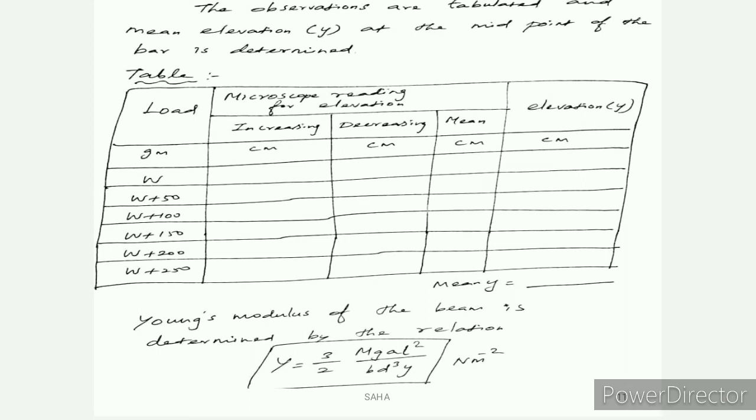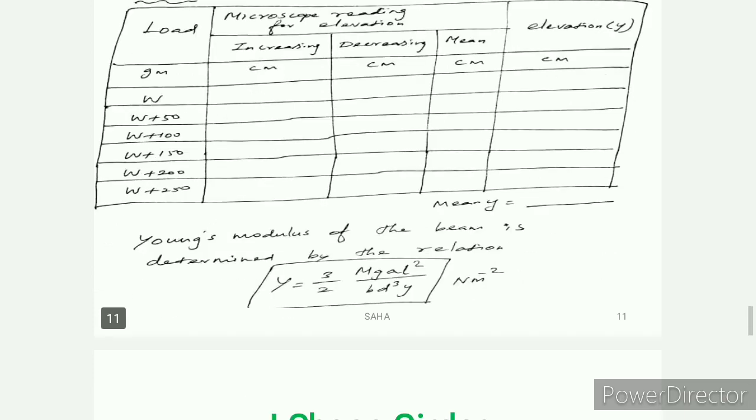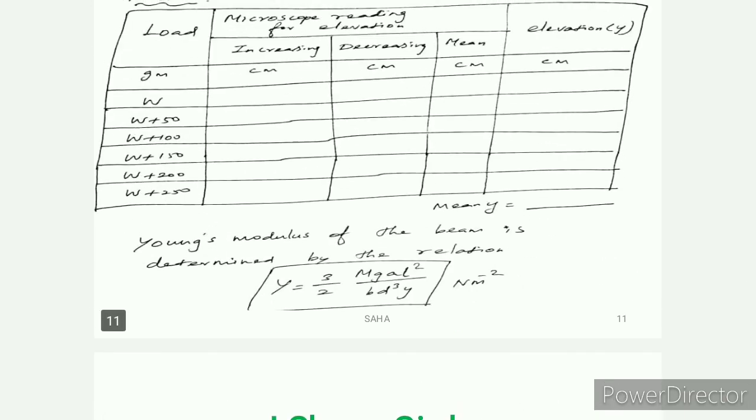So what is the uniform bending Young's modulus formula? The Young's modulus of the beam is determined by the relation capital Y equals 3/2 mgaL squared divided by bd cube small y, Newton meter power minus 2. So Young's modulus is capital Y, and elevation is small y.